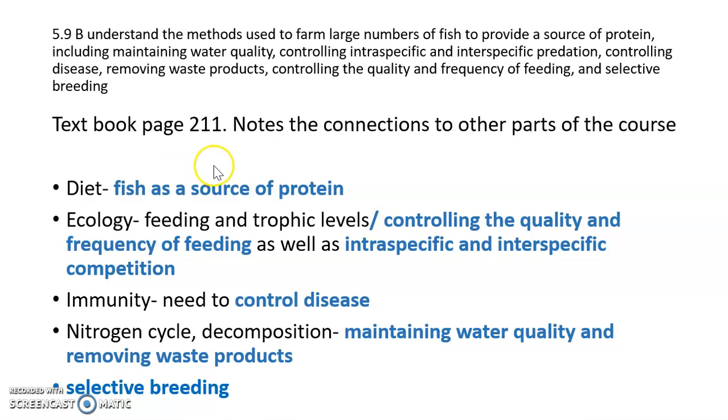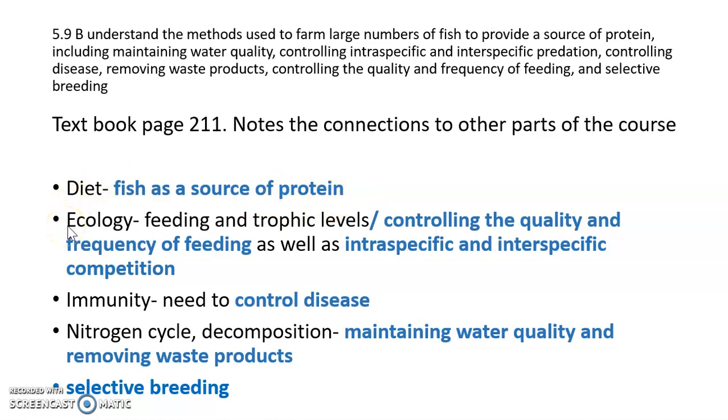And we also need to pay attention to the fact that what we're learning here is connected to other parts of the course. So I want you to remember what we know about diet. In order to grow, fish are going to need to have a source of protein. So in fish farming, we're going to make sure that the levels of protein are appropriate for that particular organism.